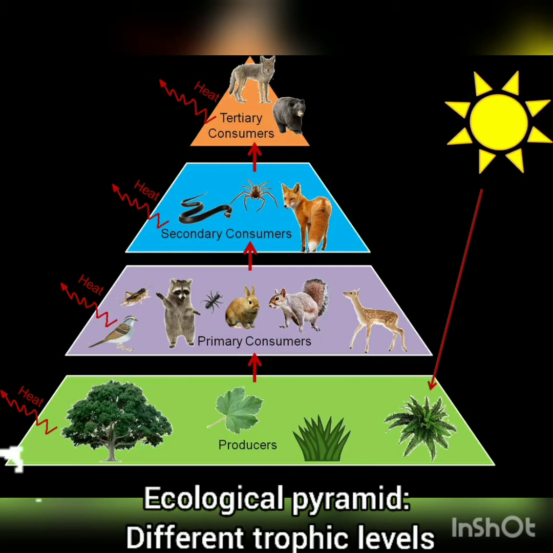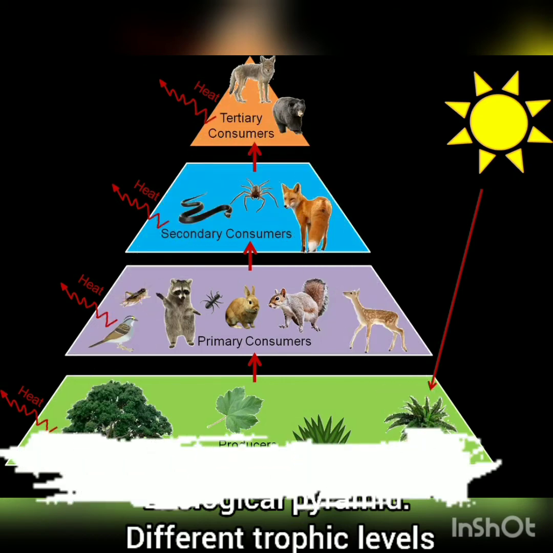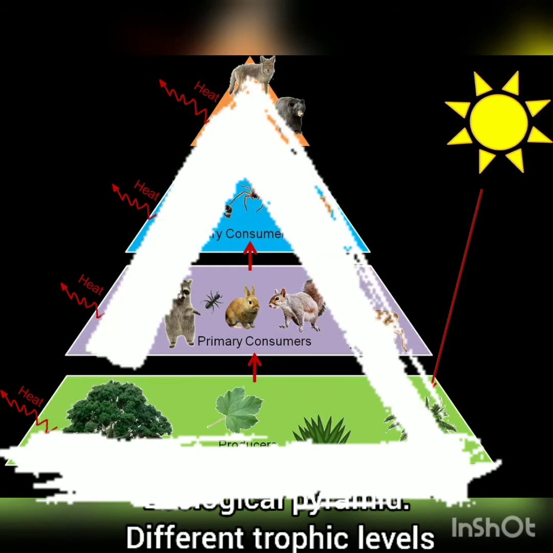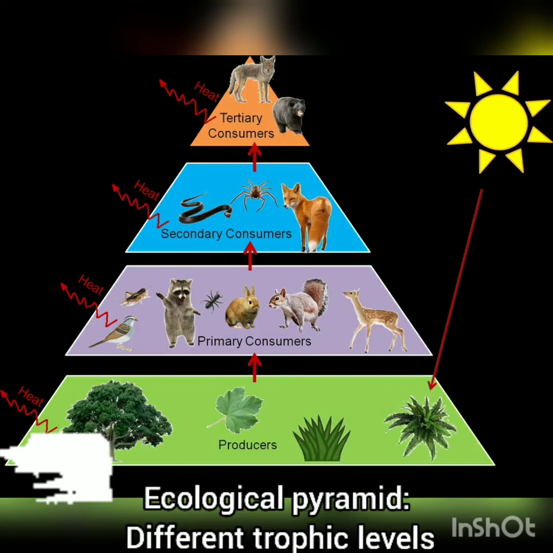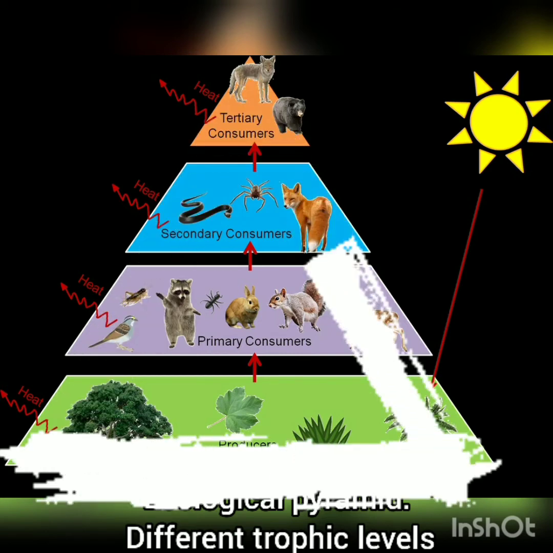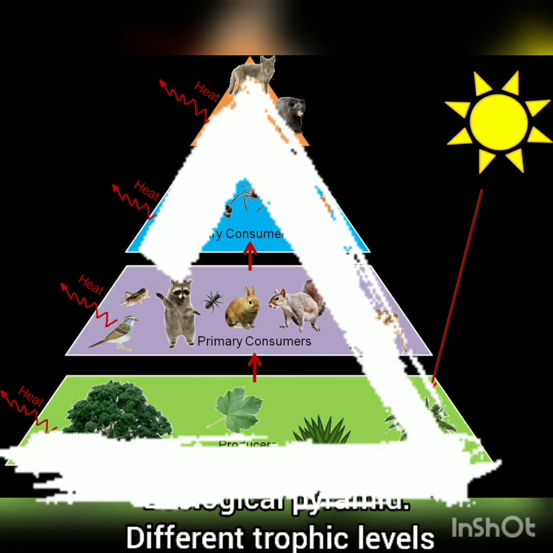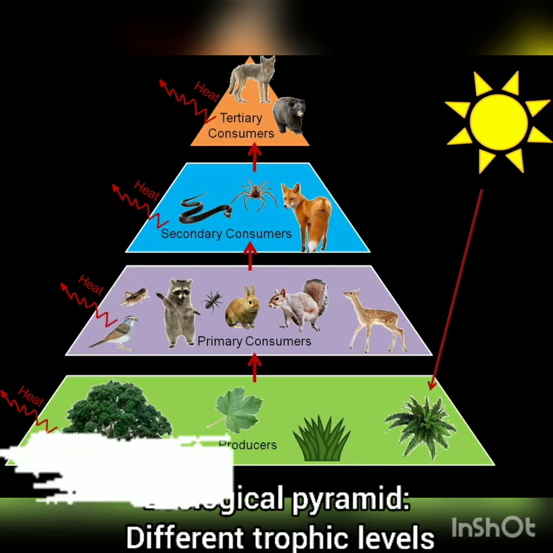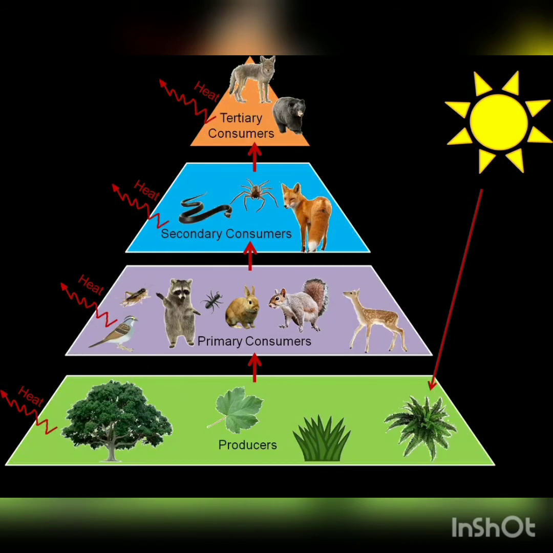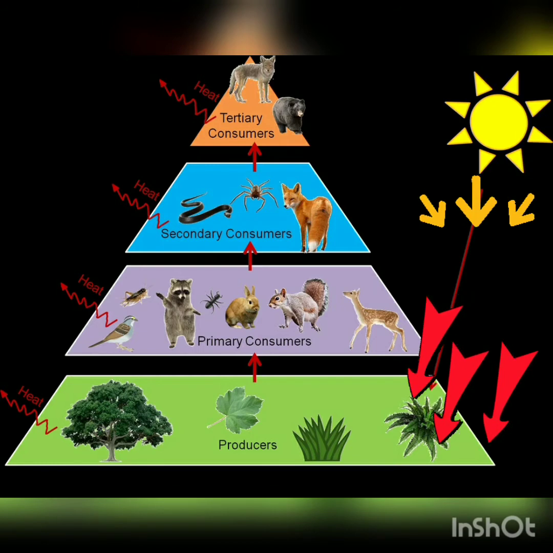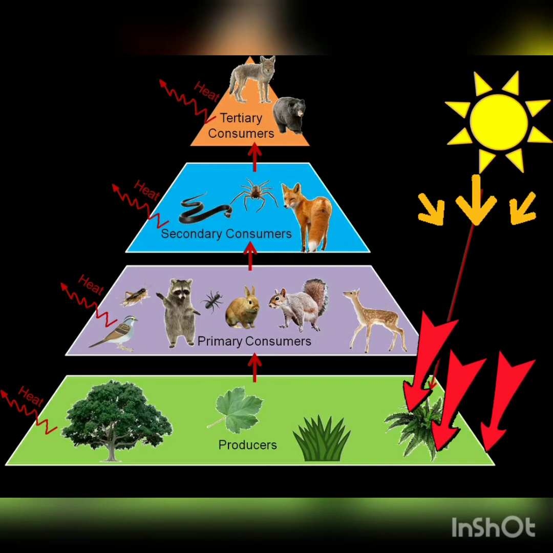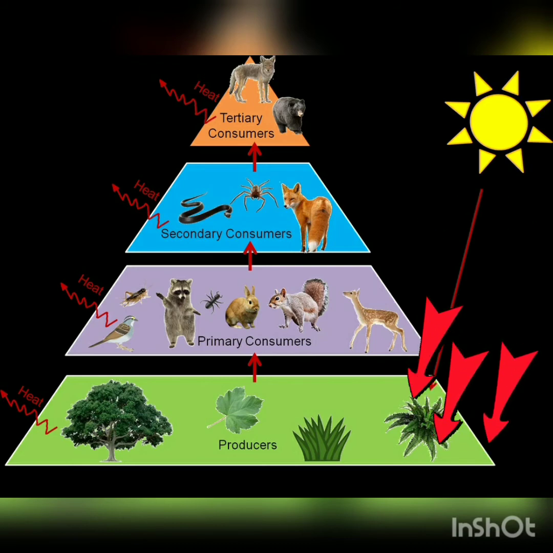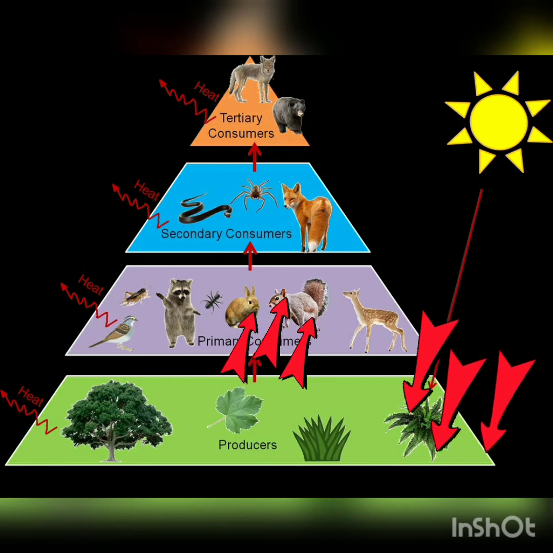Why is a pyramid used to denote the different trophic levels and not any other shape? Because the shape of a pyramid is like that of a triangle. Now the base is more, and as we go up the apex, the size decreases, isn't it? Now this indicates the flow of energy also. Now producers, they get energy from the sun, and from the sun the producers get maximum energy, and they utilize this energy to produce food by the process of photosynthesis.